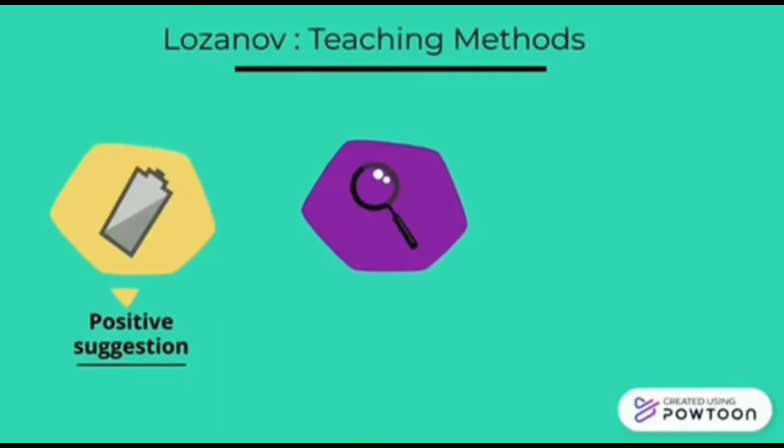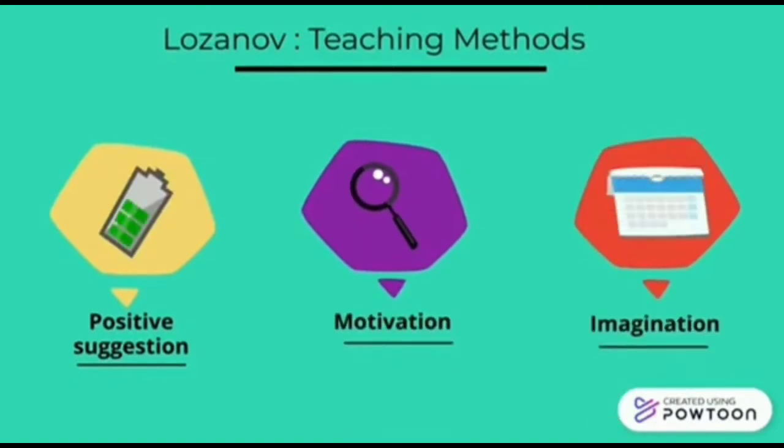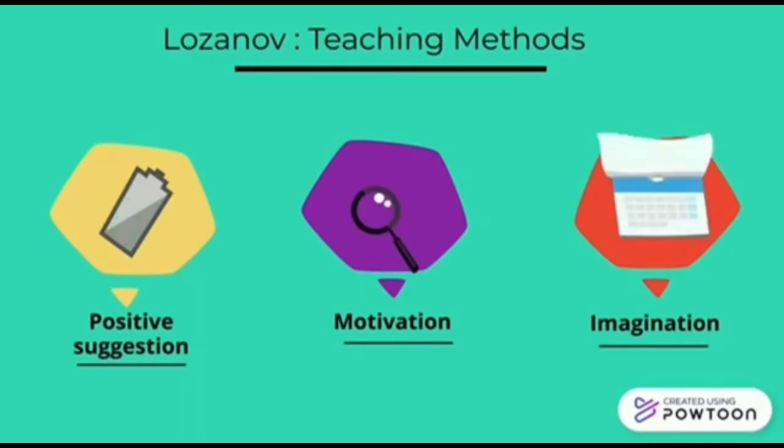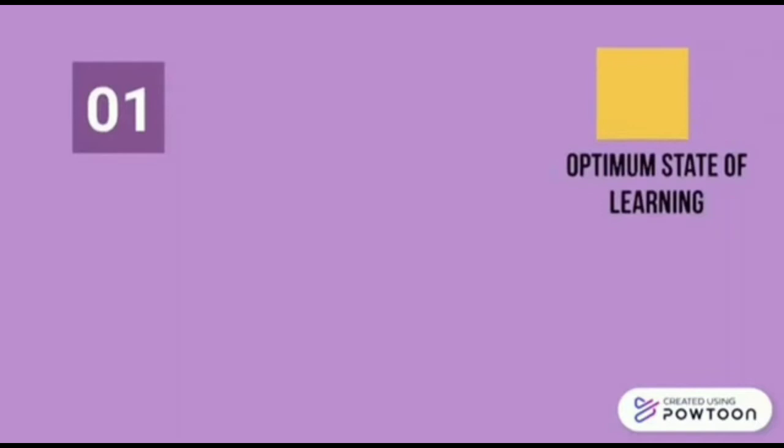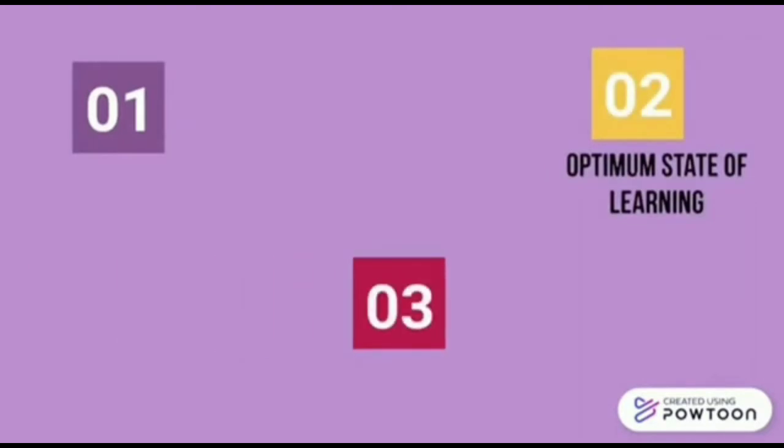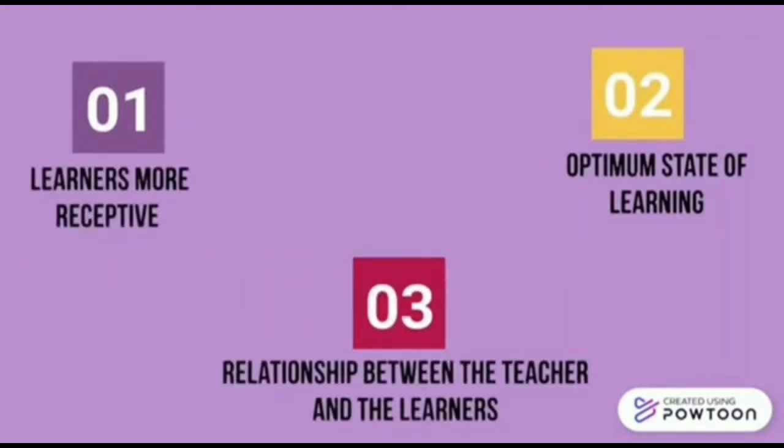Lozanov categorized that in every learning process, there should be three main components, which are positive suggestions, motivation, and imagination. This approach is really effective because with that positive suggestion, it will make learners more receptive to stimulate the learning. With the help of this approach, the learners will have an optimum state of learning. Last but not least, it can create a comfortable environment between the teachers and the learners.